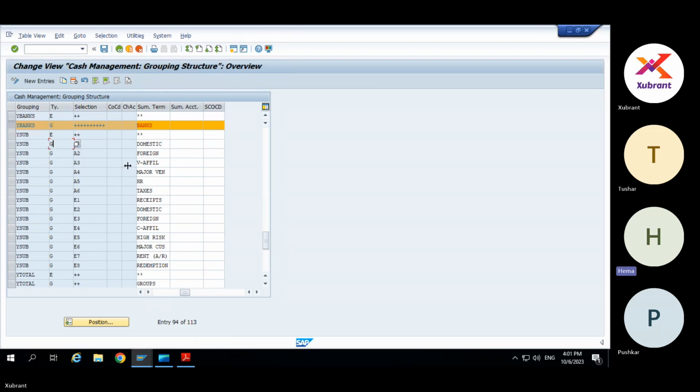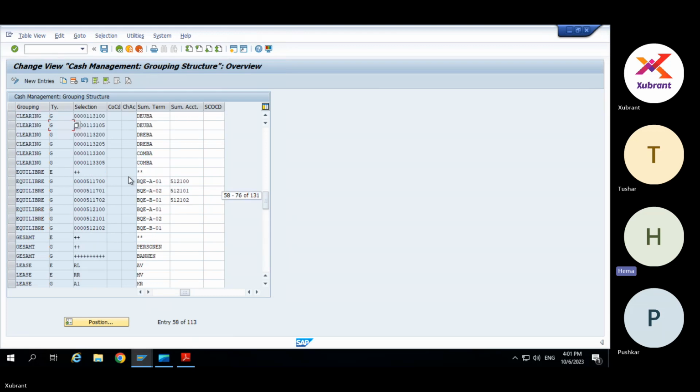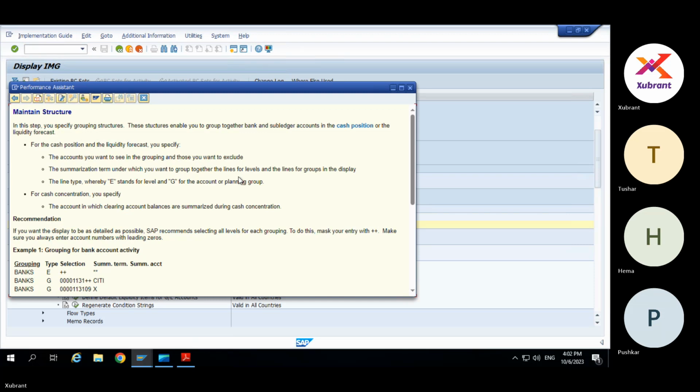Previously Amit was in one node, right? They had given this definition, ENG. We were reading some F1 help. See, it's there.